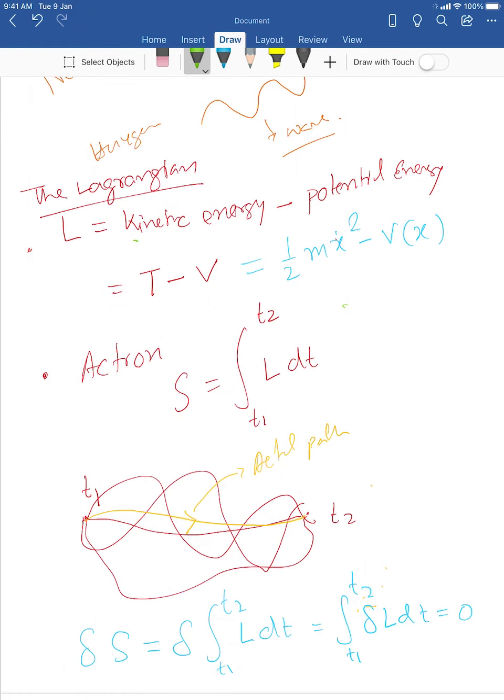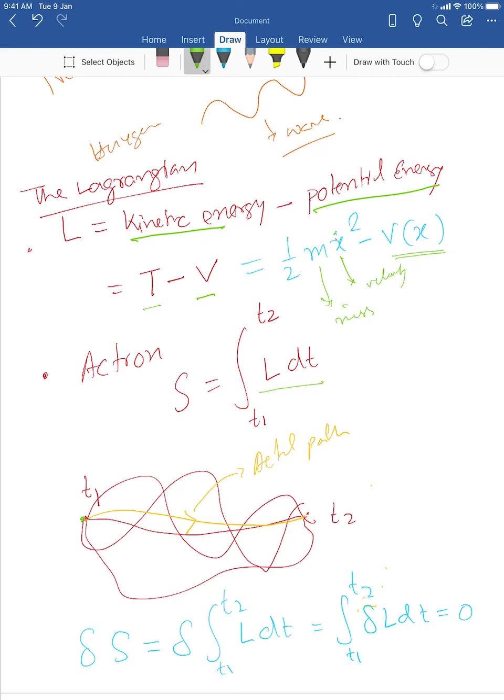So the Lagrangian is kinetic energy minus the potential energy, represented by T minus V. Let's say you have a particle with a velocity x dot and mass m. Then the kinetic energy is half mv squared, which is half m x dot squared, and the potential energy is a function of coordinate, which you call V(x). Now the action is the integration of L dt from t1 to t2.